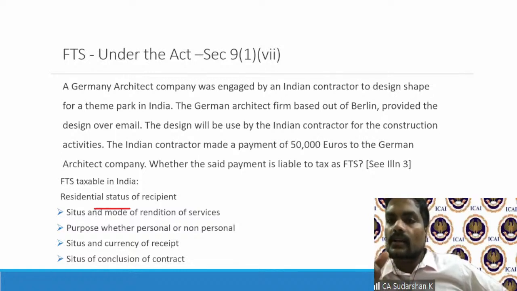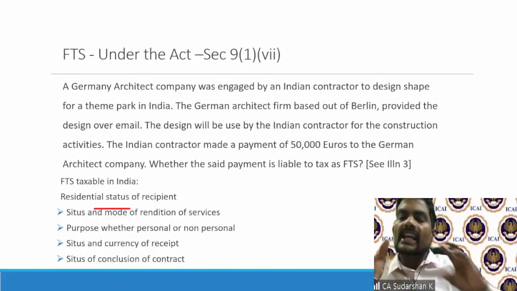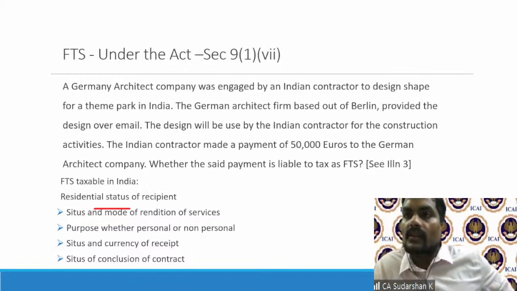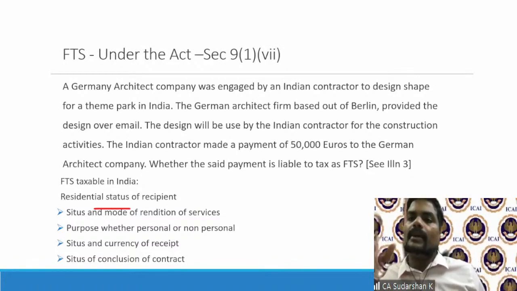They said, look, I will provide you the design, I have the capital, I have the knowledge, I want 50,000 euros. If there are any taxes in India, you have to bear it. That is, the payer has to bear it. The contracts will be in such a manner that I want 50,000 net of taxes. If there is any tax in India, as a payer, you bear it.